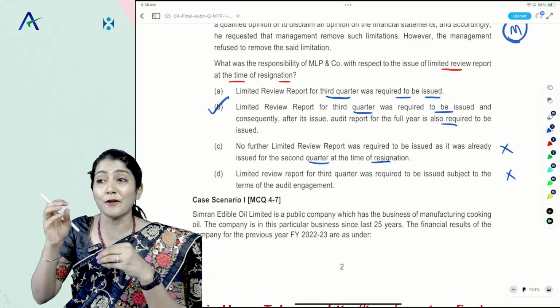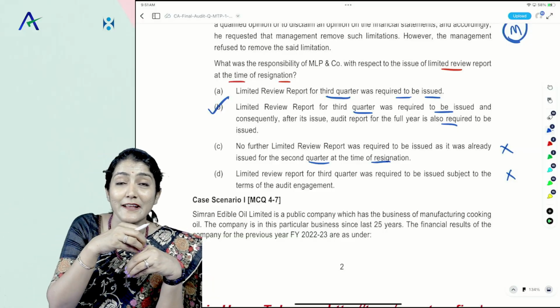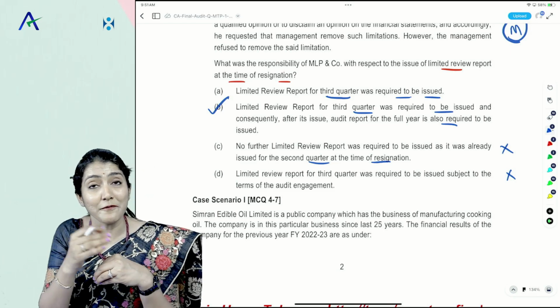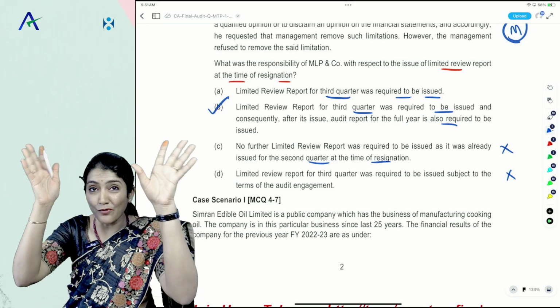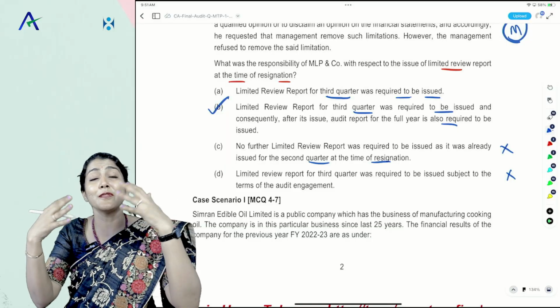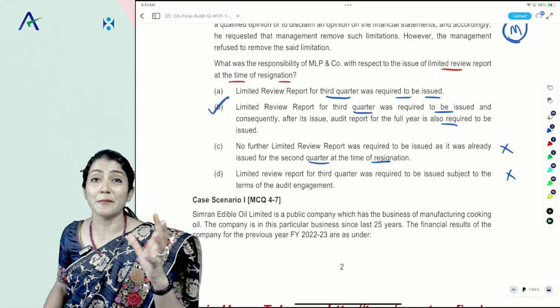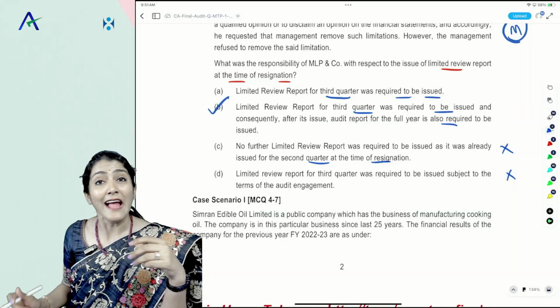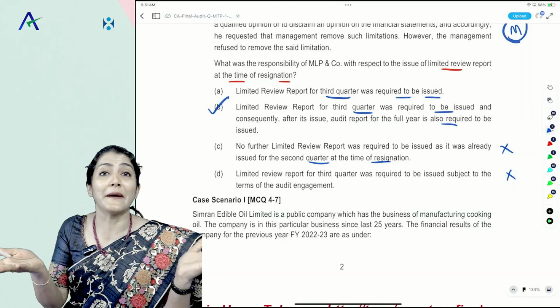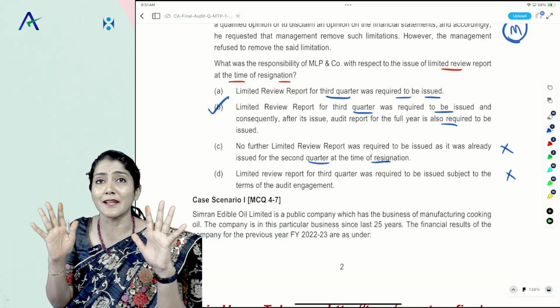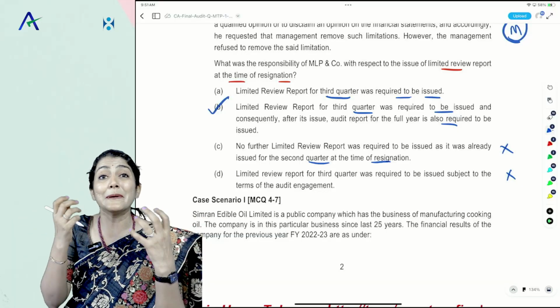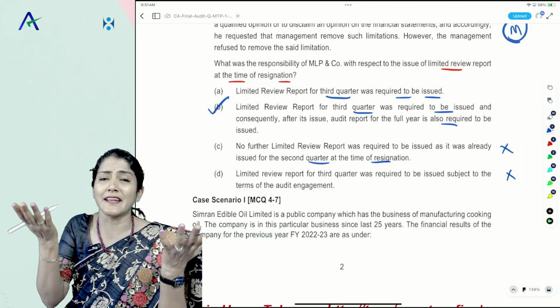The point is, right now I'm discussing this particular point of SEBI LODR: if the auditor resigns within 45 days from the end of quarter, after 45 days from the end of quarter, and notwithstanding 1 and 2 above, if the auditor has completed the limited review for the first 3 quarters. If you have never read anything like this, you say, ma'am, I have finished studying audit, but it should not happen. Or you say, I'm not able to recollect all this.